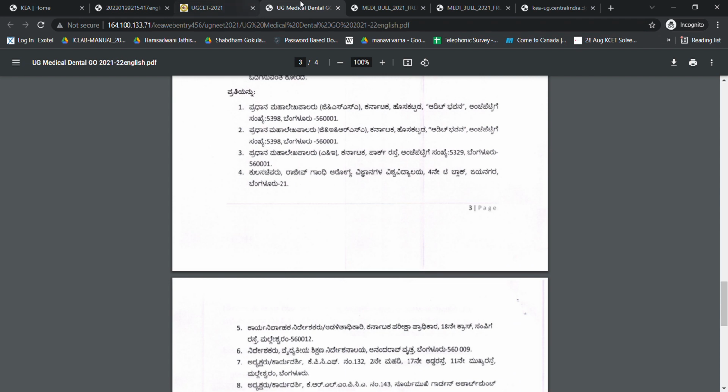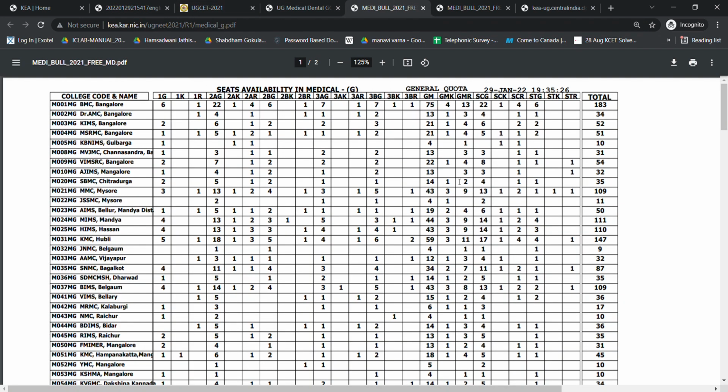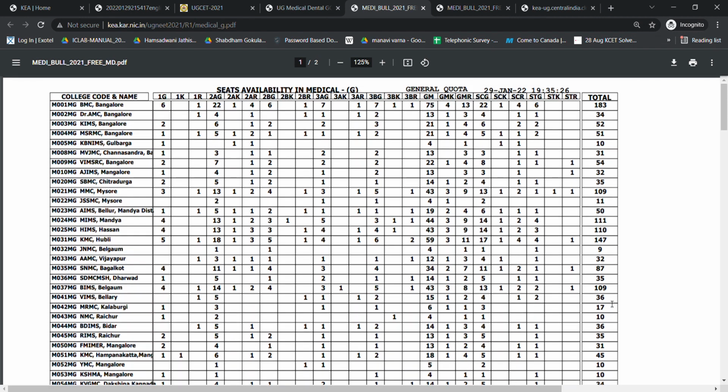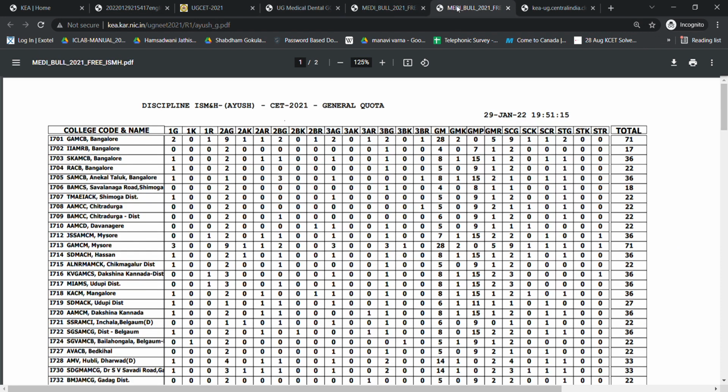After this, you can look into the seat matrix. There are a few colleges added this year, that is these three colleges. The seats have increased in a few, and the Chikballapur college is added this year. You have a total of 3,058 seats, and you can see your category seats in each college. In the same way for Ayush also, you can look into this. They are doing the medical, dental and Ayush together this year.